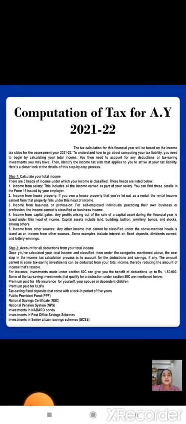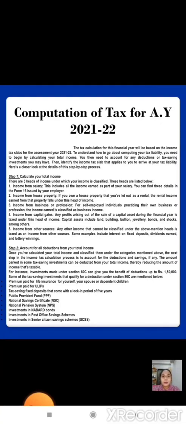Computation of tax for accounting year 21 to 22. Step 1 is calculation of total income. There are five heads of income under which income is classified. These heads are listed below. Income from salary: this includes all the income earned as part of your salary. You can find these details in the Form 16 issued by your employer.